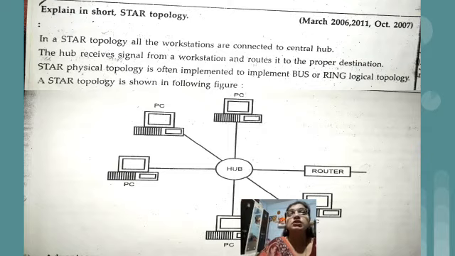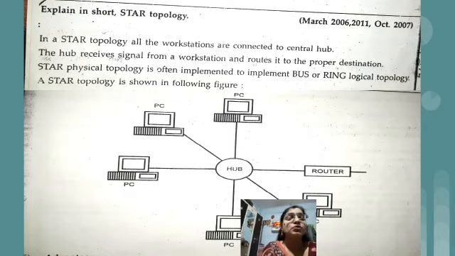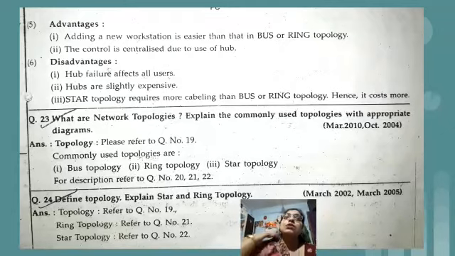So it logically behaves like a ring topology. So I hope this is clear to you all. In star topology, it is very important to show the hub, because the hub is the main device to which all the computers are connected via any transmission medium, that is, via any cable. What are the advantages of star topology?